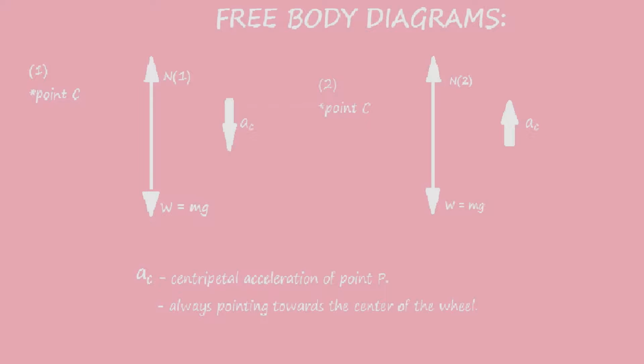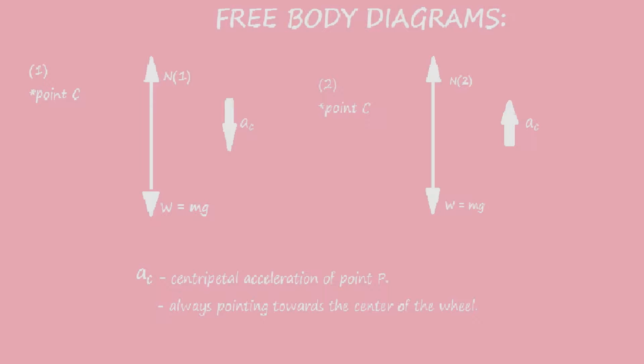The figure shows a free body diagram for the passengers at these locations, where mg is the force of gravity pulling down on the passengers, where m is the mass of the passengers and g is the acceleration due to gravity, which is 9.81 meters per second squared. N sub 1 is the force exerted on the passengers by the seat at point C at location P1.